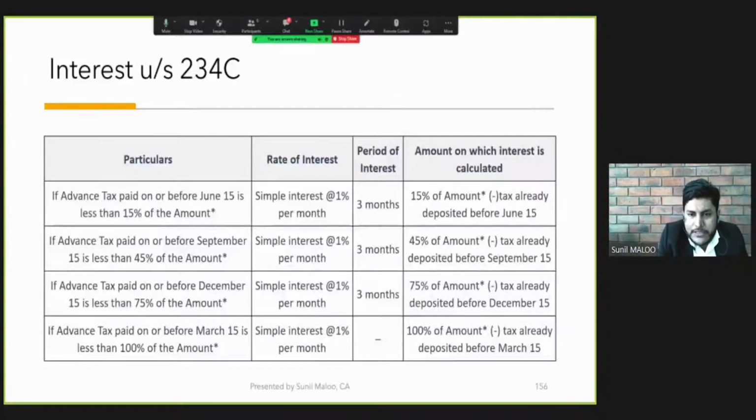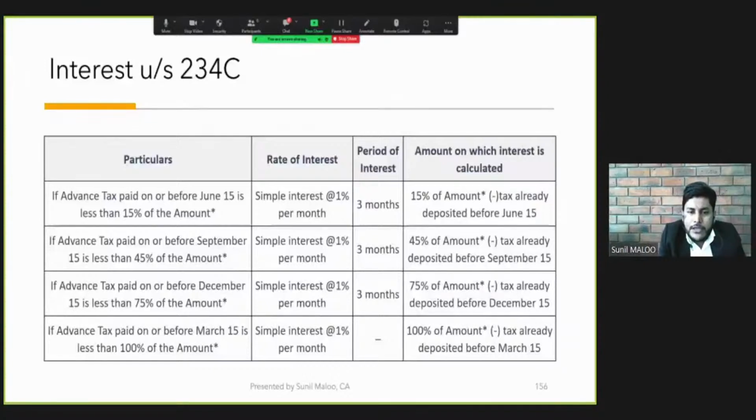So this table is the basic. This table contains the basic idea for calculation of the interest under 234C. For example, if we take the fourth example, if the advance tax paid on or before 15th March is less than 100% of the amount, then simple interest at the rate of 1% for 1 month.